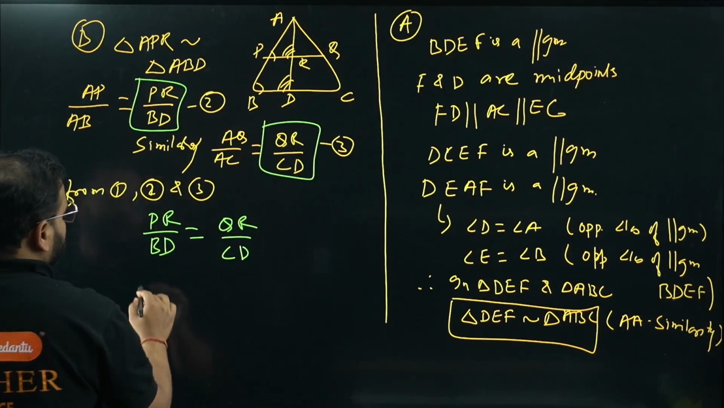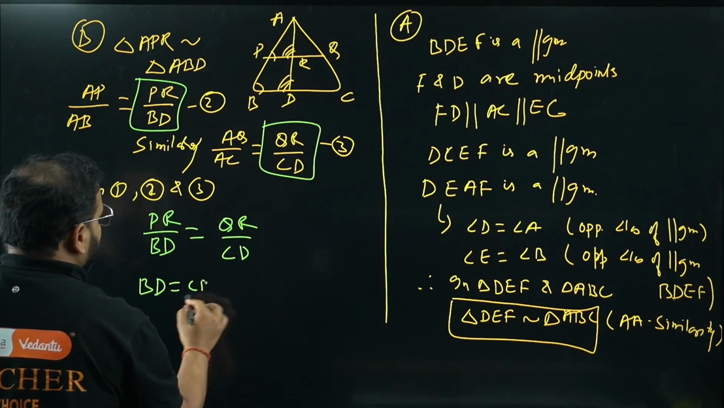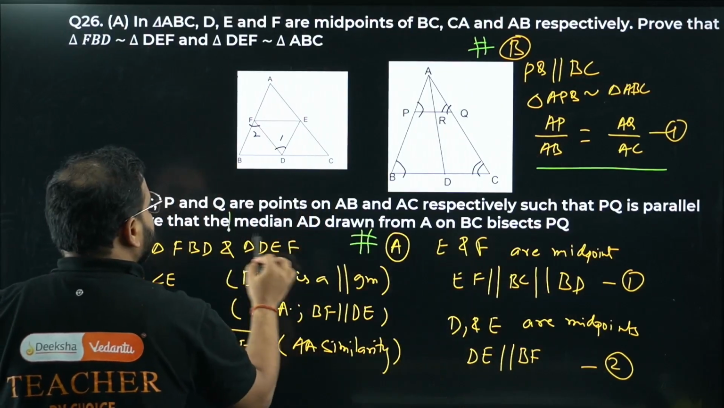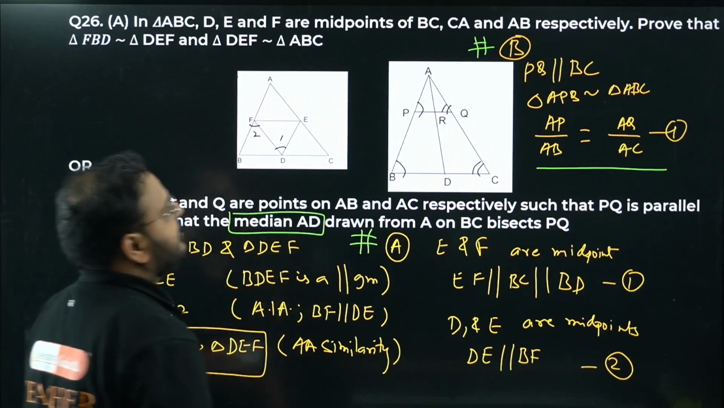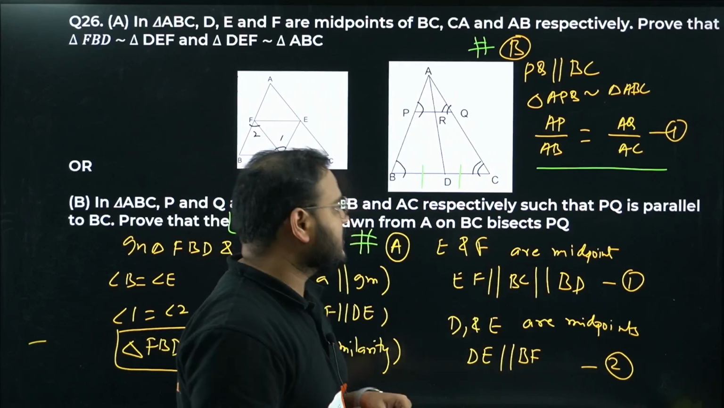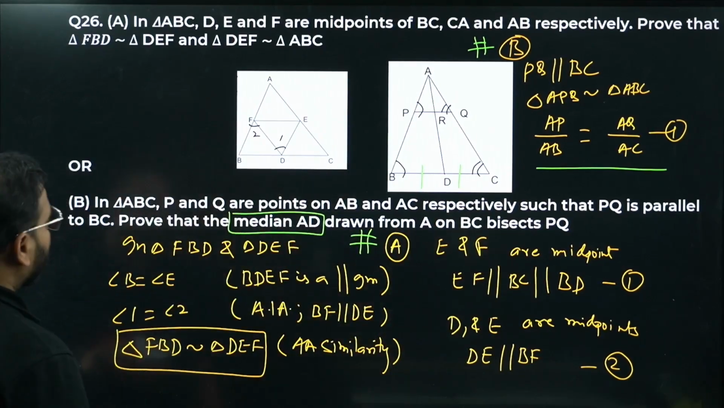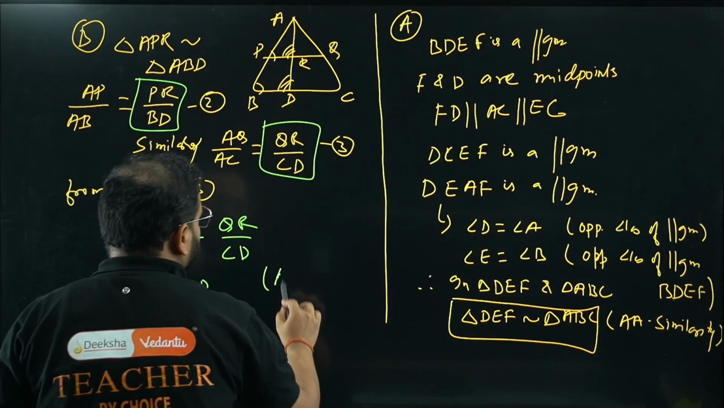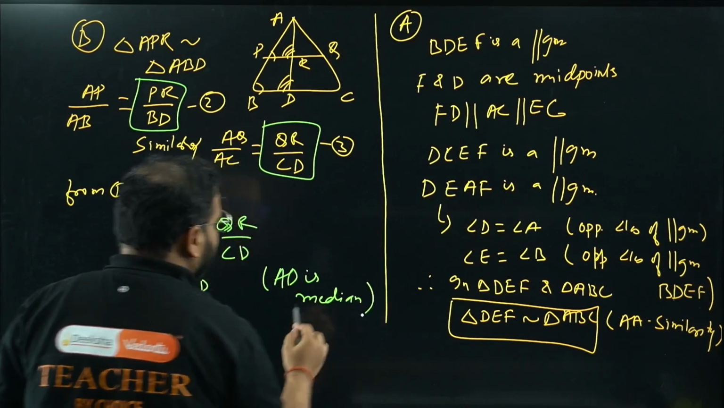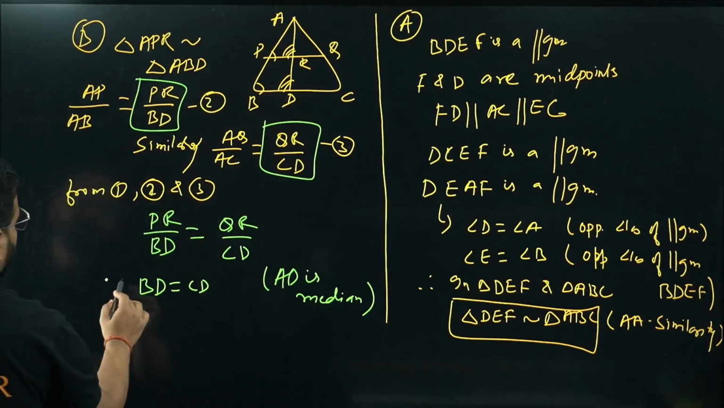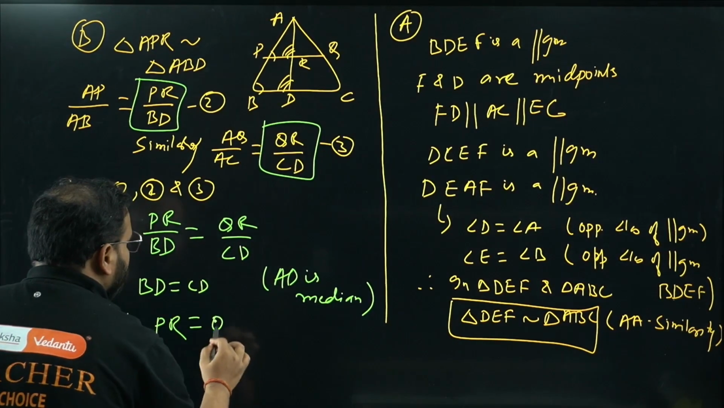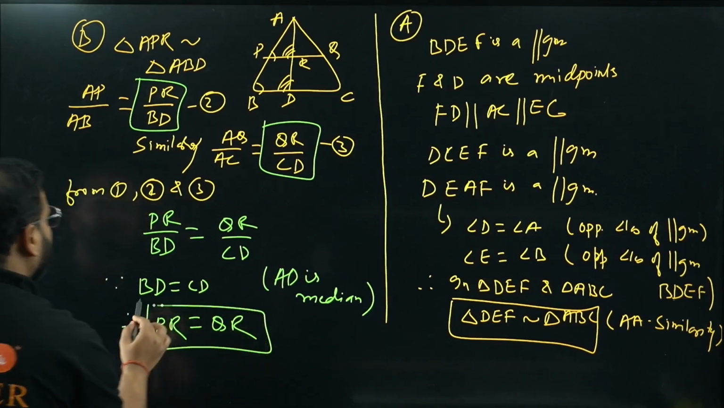Okay, and we know that BD equals to CD. How come, sir? Check this out. They have given here median is AD. What's the meaning of median AD, sir? It means BD equals to CD, no? Median AD means BD equals to CD. So they've given here AD is median. It means BD equals to CD. Therefore, what we get? PR equals to QR. And let's check what they were asking.